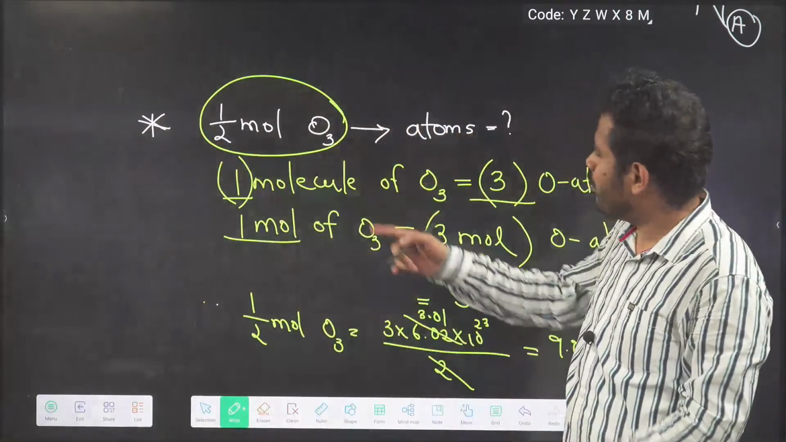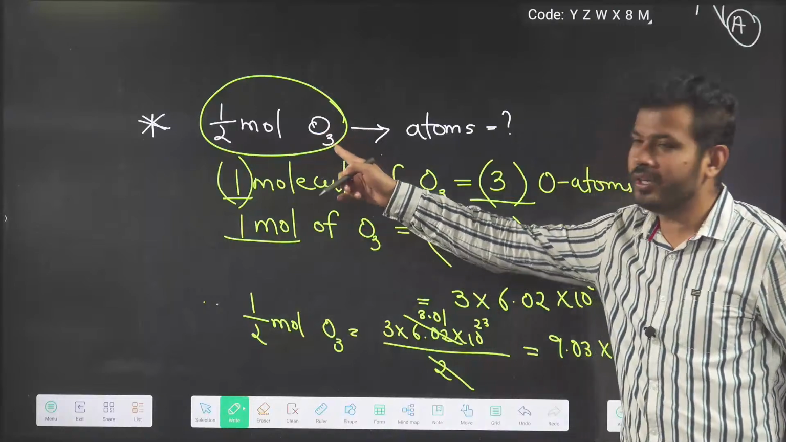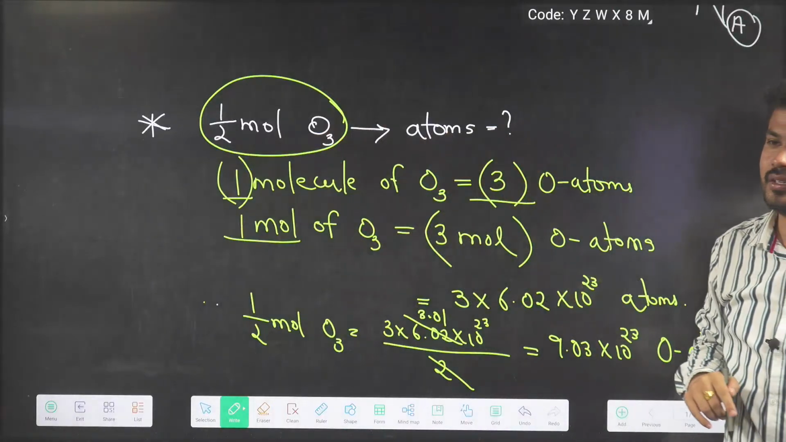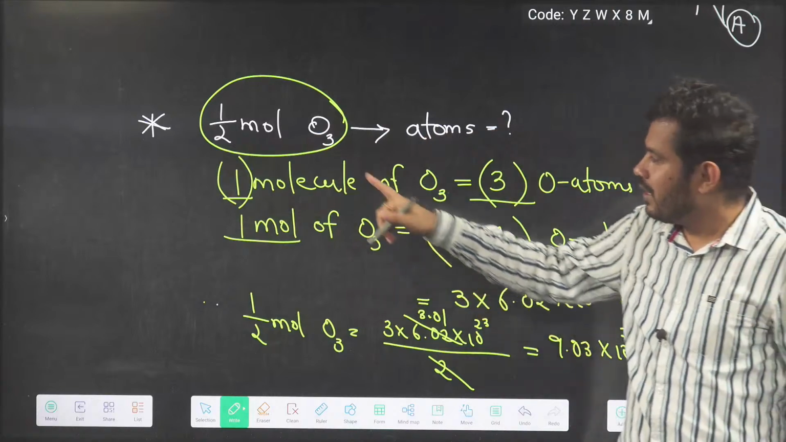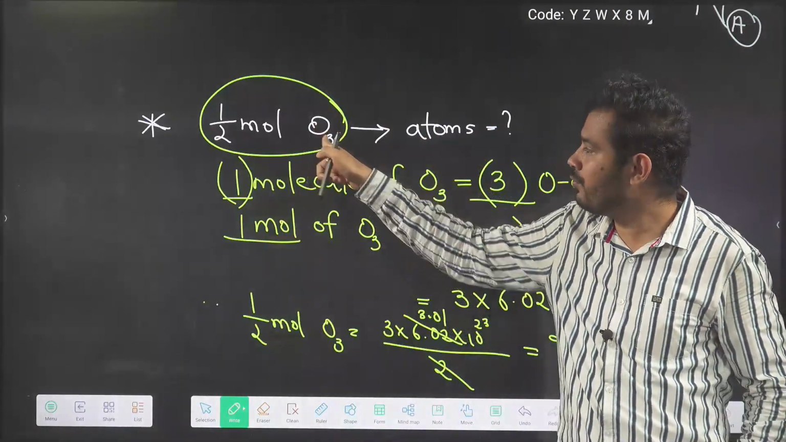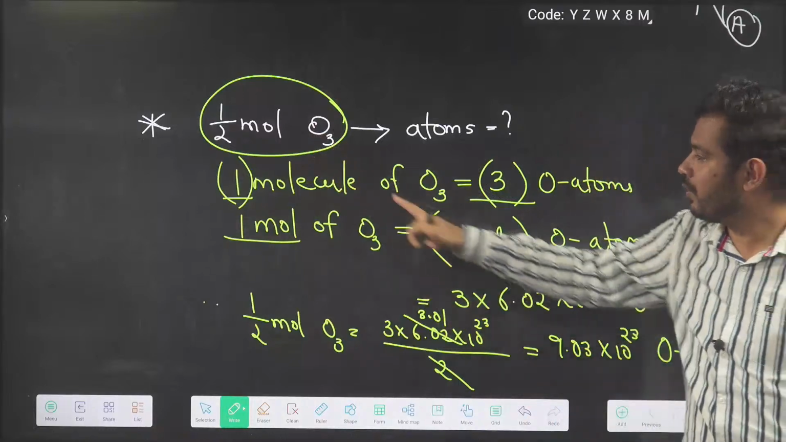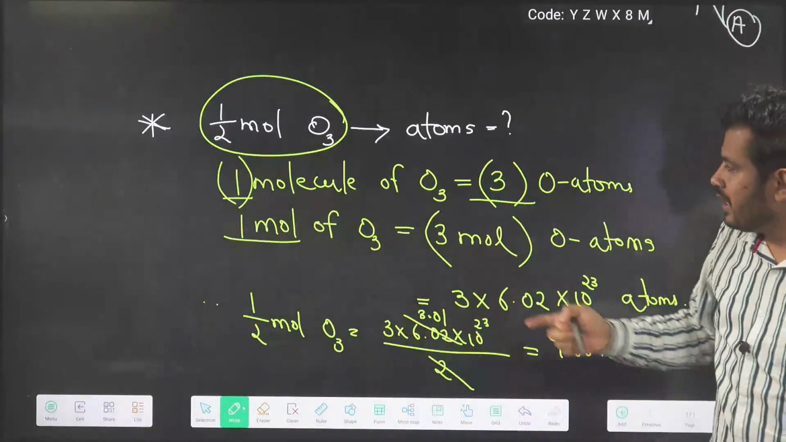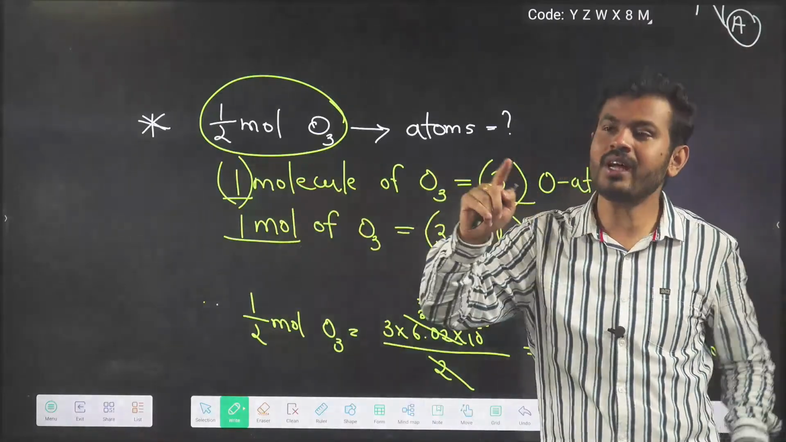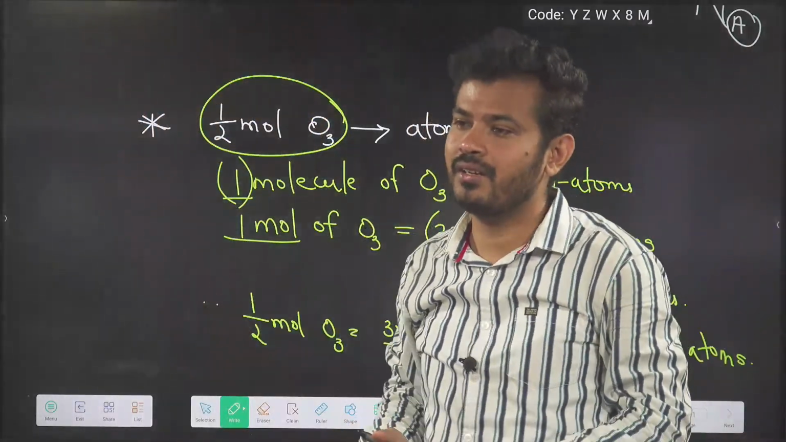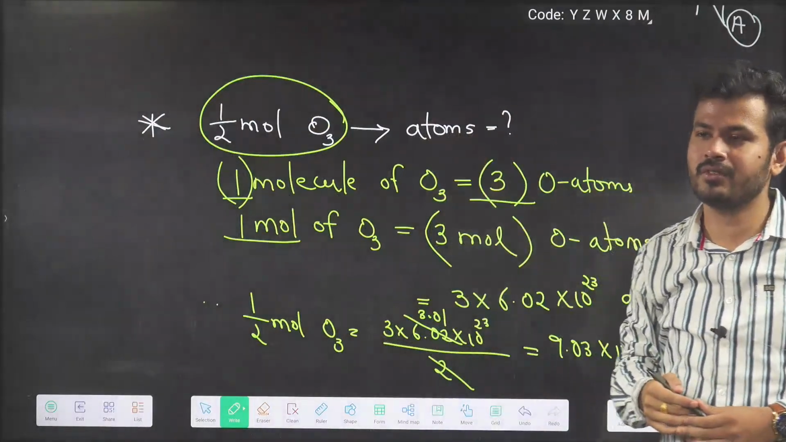The question is all about half mole of ozone. Ozone gas O3, half mole is given. How many atoms are there? If you take a single molecule of O3, 3 oxygen atoms are there. So one molecule is equal to 3 atoms. If I take 1 mole of molecules, it is going to contain 3 moles of oxygen atoms.